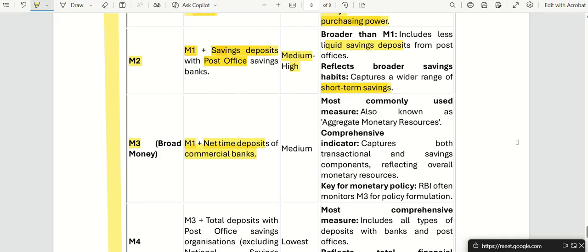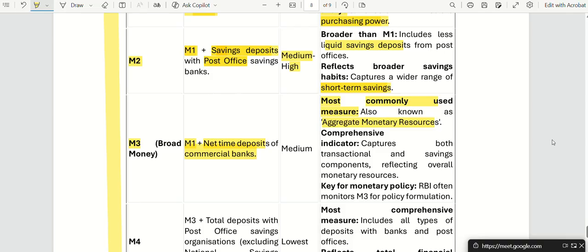So time is there. M3 means it is the aggregate monetary resources, and this is what is used most of the time. M3 is used most commonly to measure money supply in the country, because many of us have savings, and we also have net time deposits in commercial banks.